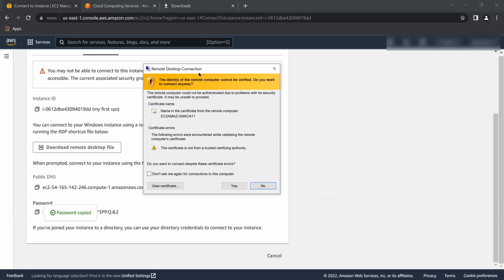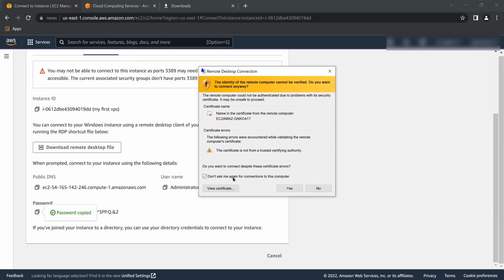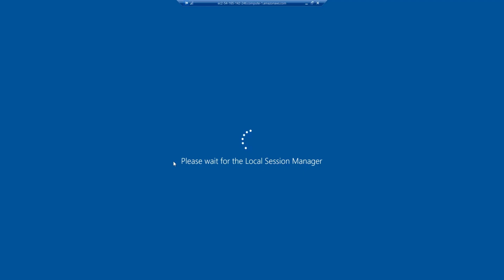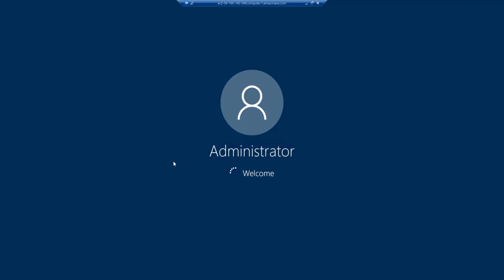It will ask whether you allow the certificate that they provide. I'm going to allow it and check don't ask me for this computer again. Once I click yes, it will open the main RDP. So guys, this is how you can create a VPS that is actually working with Windows OS.